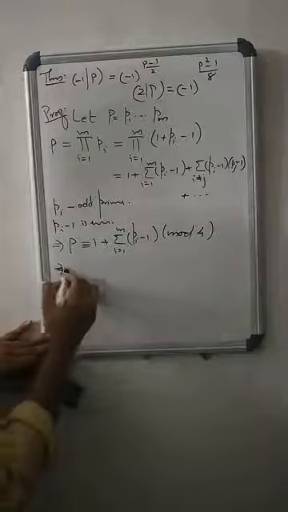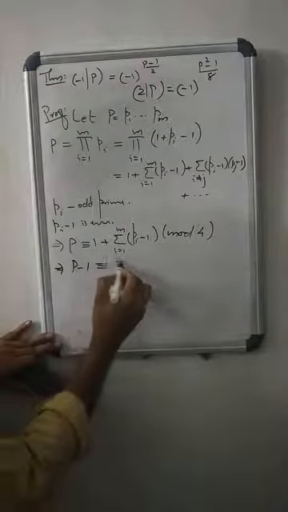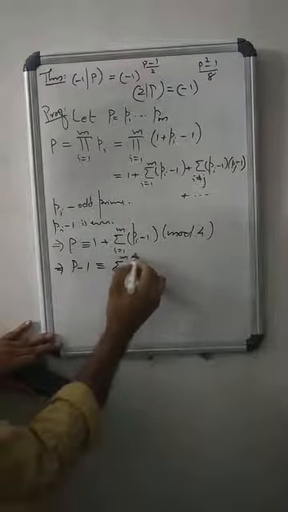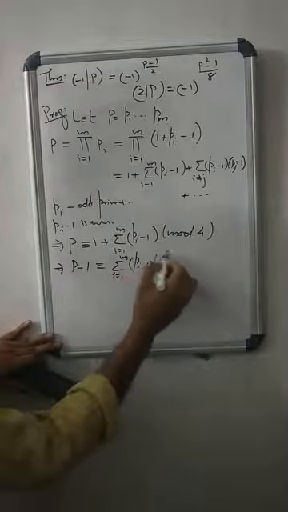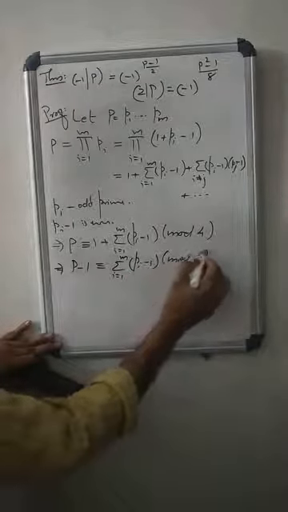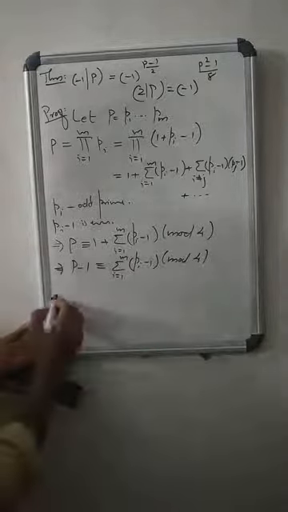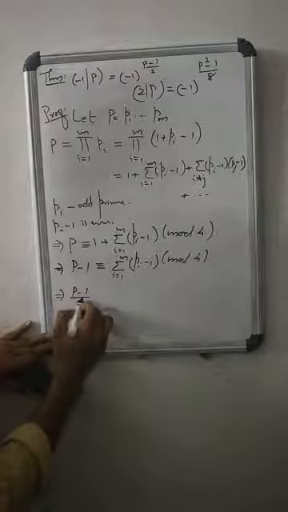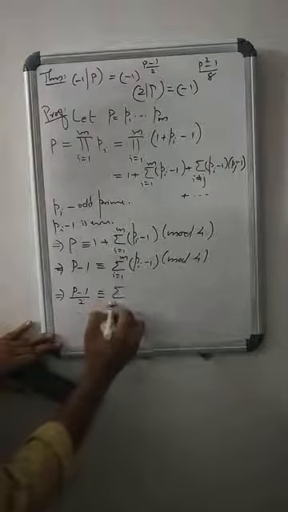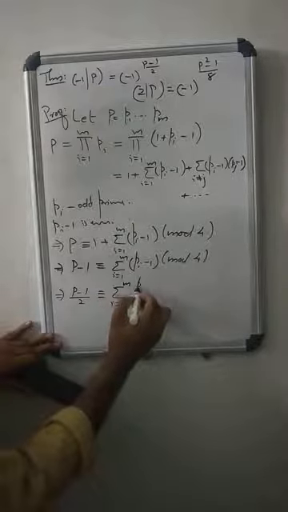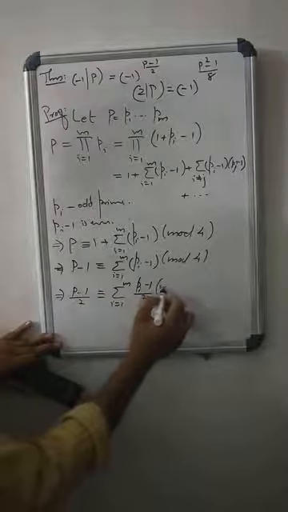That means p minus 1 is congruent to the sum of pi minus 1 mod 4. That means p minus 1 by 2 is congruent to the sum of pi minus 1 by 2 mod 2.